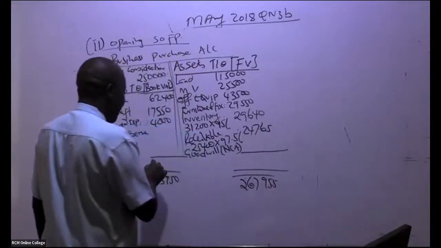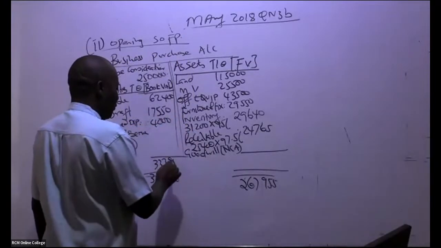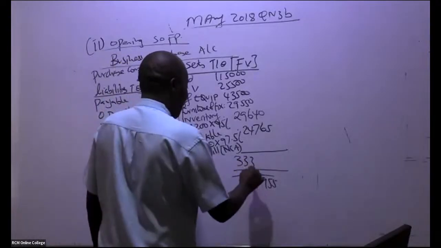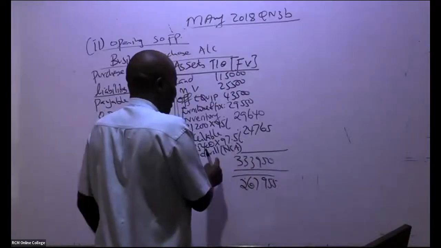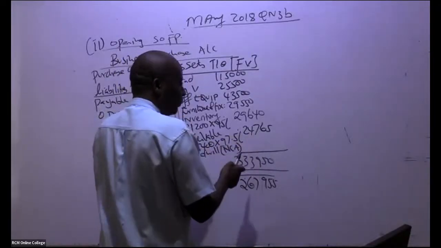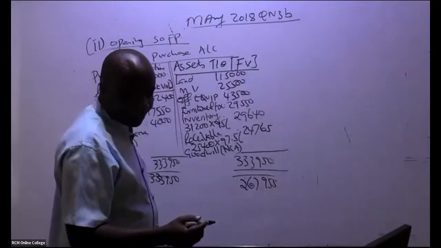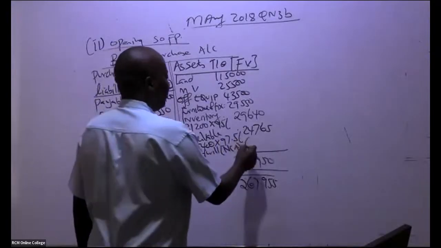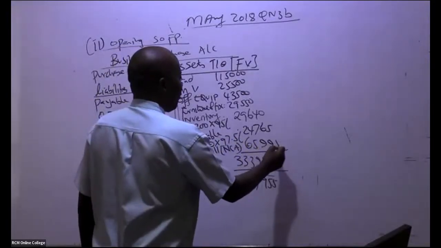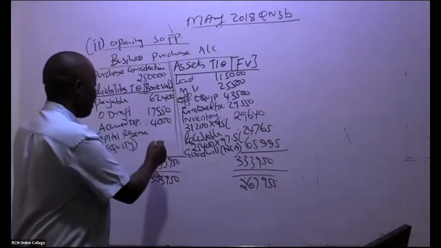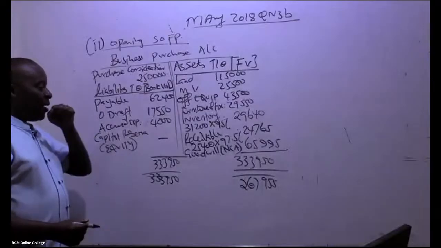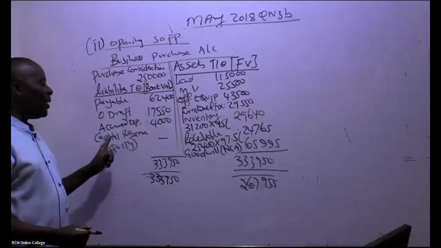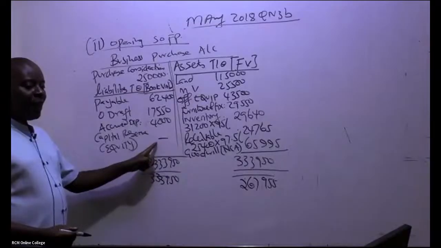So this figure is bigger, right? So 333,950, you subtract this. This minus this, then the balancing figure is here. So it's goodwill. So goodwill over how much? 65,995. So of course you put here dash just for your revision. It wasn't here. If it was here, then automatically it would have been a capital reserve.